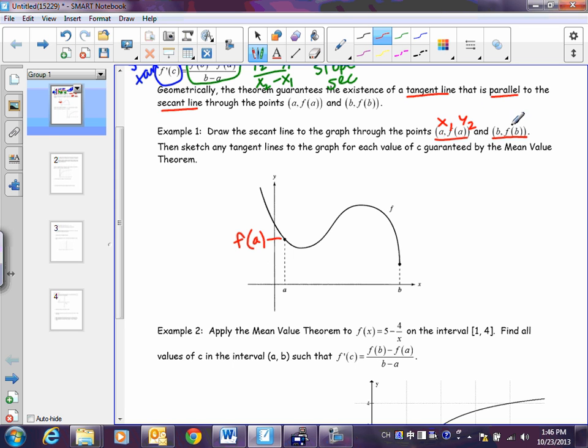x1, y... whoops, I didn't mean to do that. Bring back that. Okay, x1, y1, and then this would be x2, y2. And so here we put f of b right over here. And if I connect these two, the line looks like that.